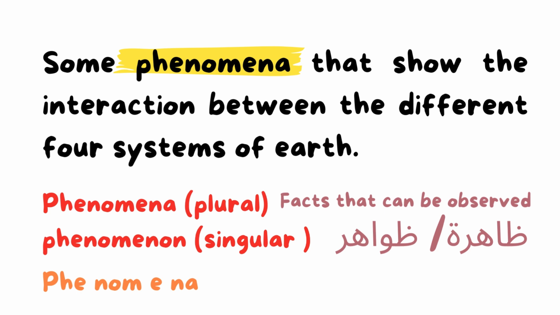And phenomena is plural, and the singular is phenomenon, okay? And it is easy to write, as you can divide this word into four syllables. We have f, e, okay? As we know, ph makes the sound f. And then we have n, o, m. Phenom, e, na. Okay, phenomena.